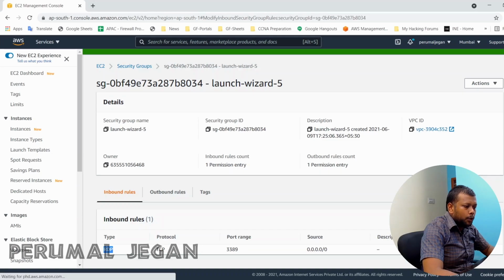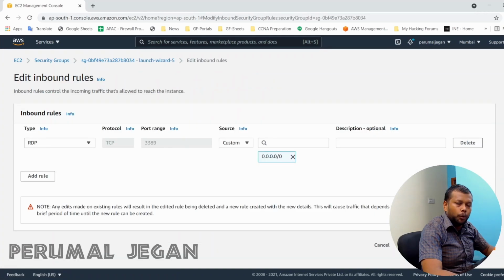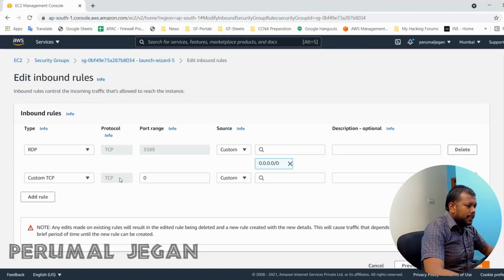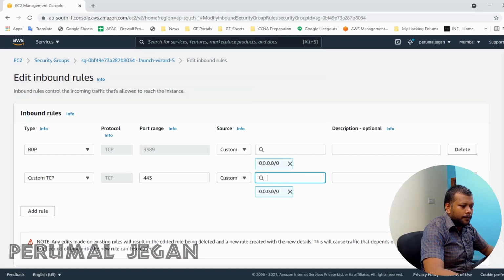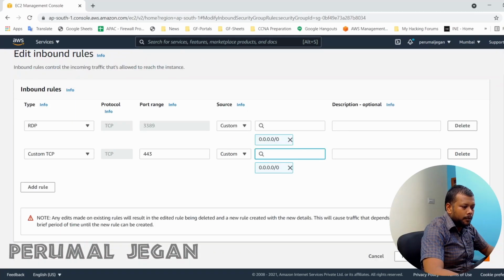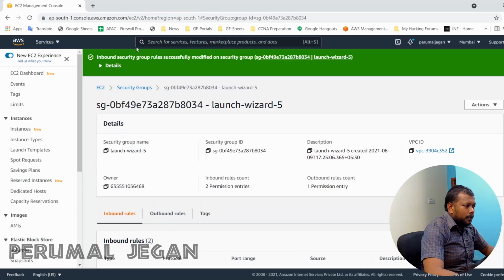I need to create another inbound rule for port 443 because that is the standard HTTPS port that we are using to get the connection from our victims. It will be custom TCP and I am using port 443. I don't know the source, so I am mentioning any. Now I successfully saved this.